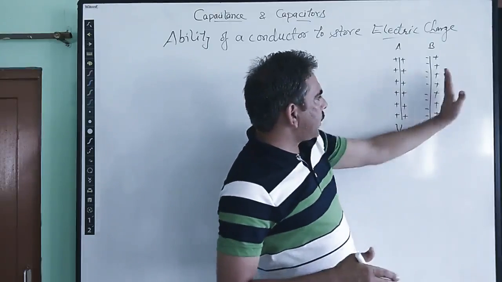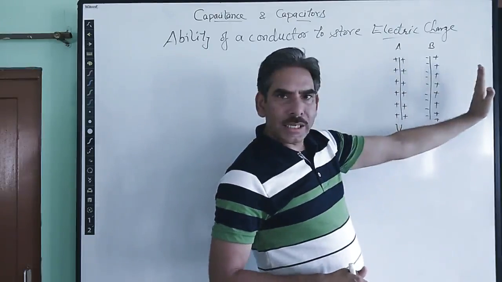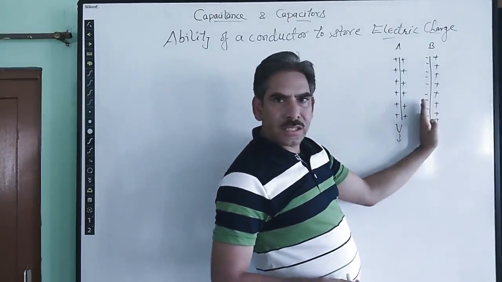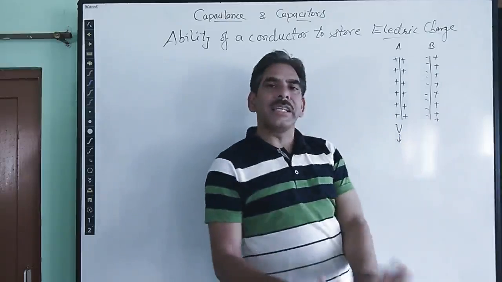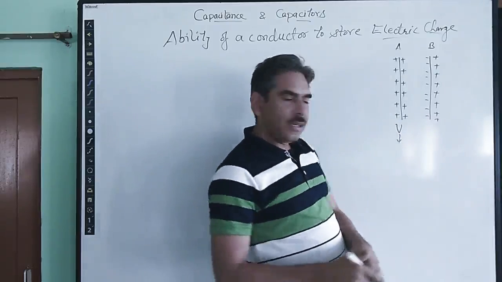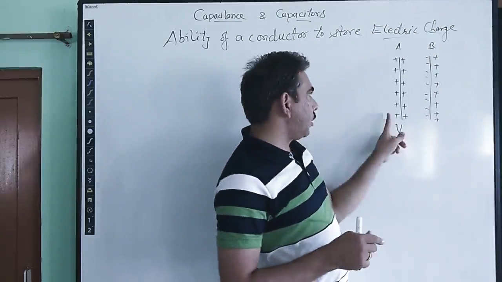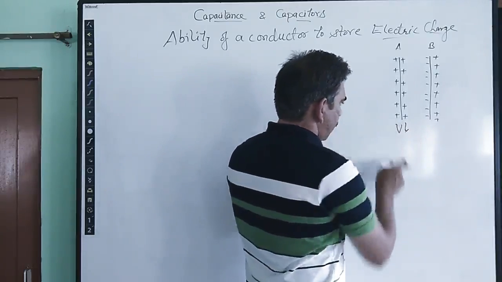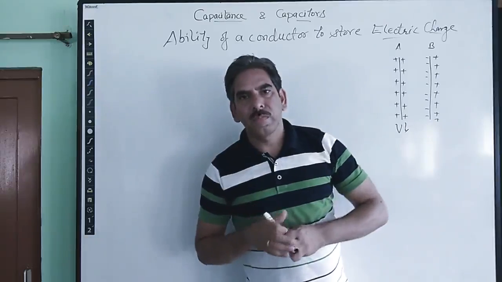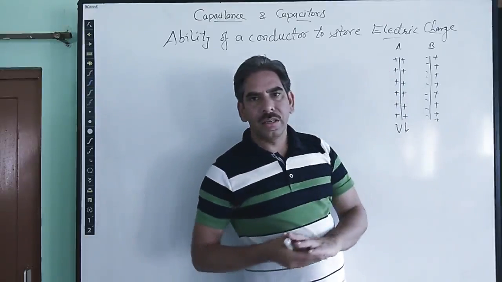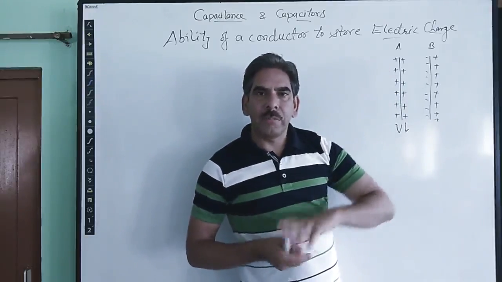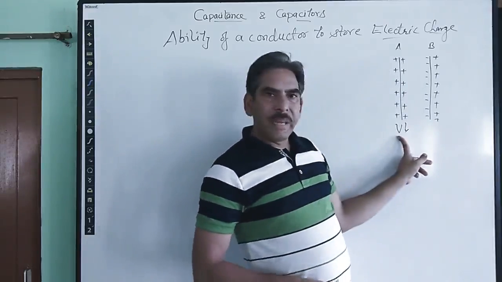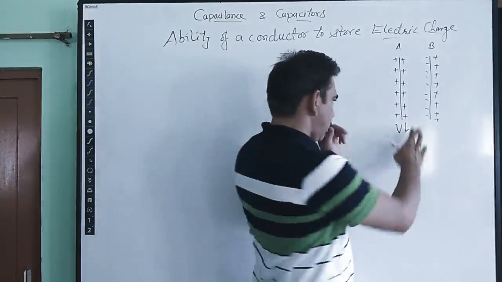But because the positive charge is lying at a further distance than the negative charge, there is a net decrease in the potential of plate A. So there will be some net decrease in the potential of plate A. So that means plate A can be given some additional charge in order to make its potential again V.